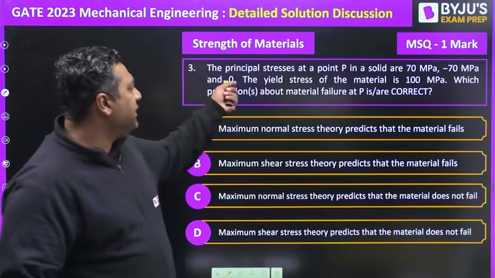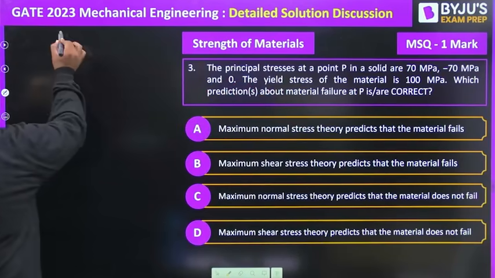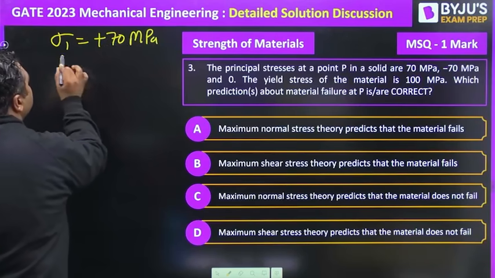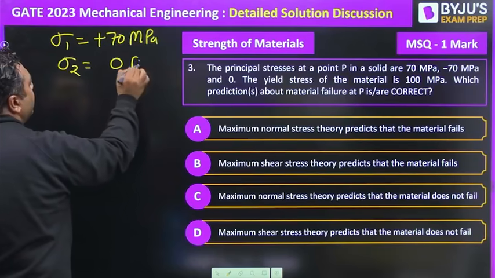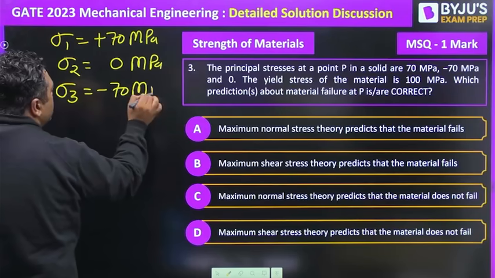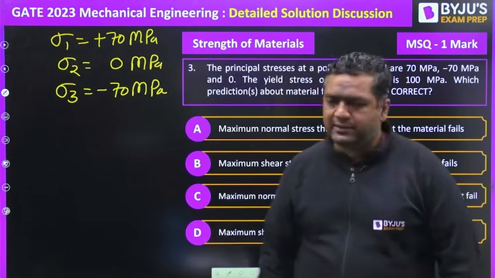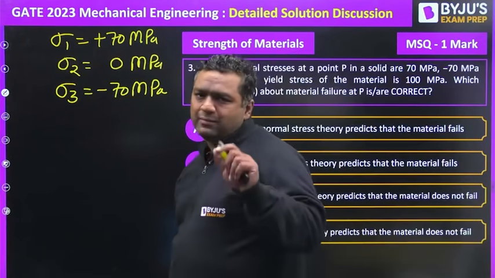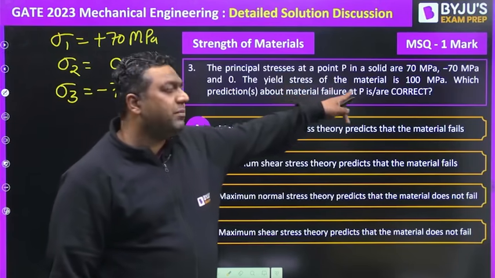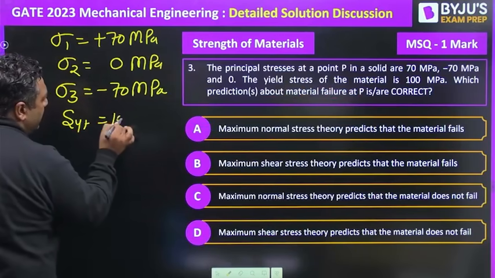So we are taking that the principal stresses at a point are 70, minus 70 MPa and 0. So sigma 1 is plus 70 MPa, sigma 2 we will take as 0 MPa, and sigma 3 as minus 70 MPa. They are talking about two theories of failure: one is MPST, the other is MSST, the maximum principal stress theory and the maximum shear stress theory, because the question says the yield stress of the material is 100 MPa. So I will put the value of SYT as 100 MPa.